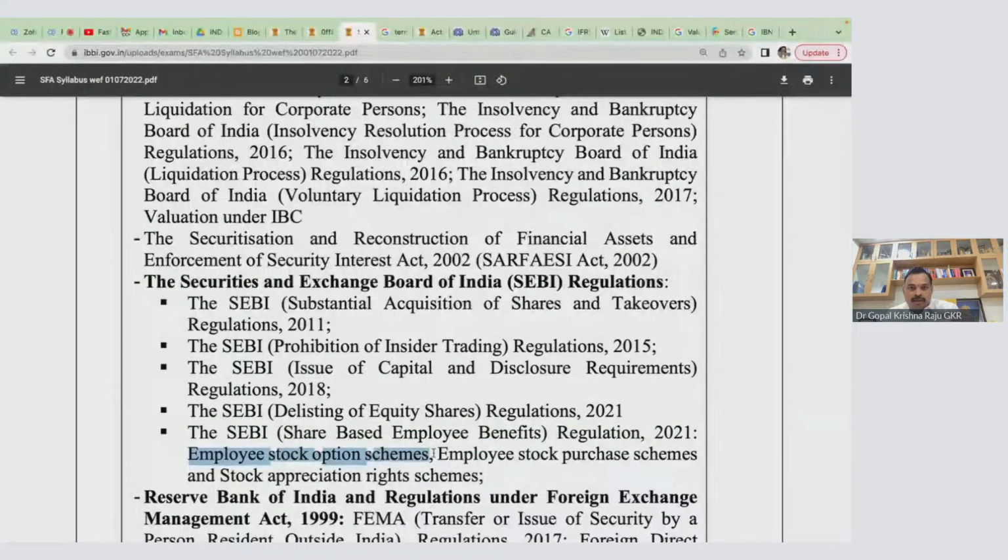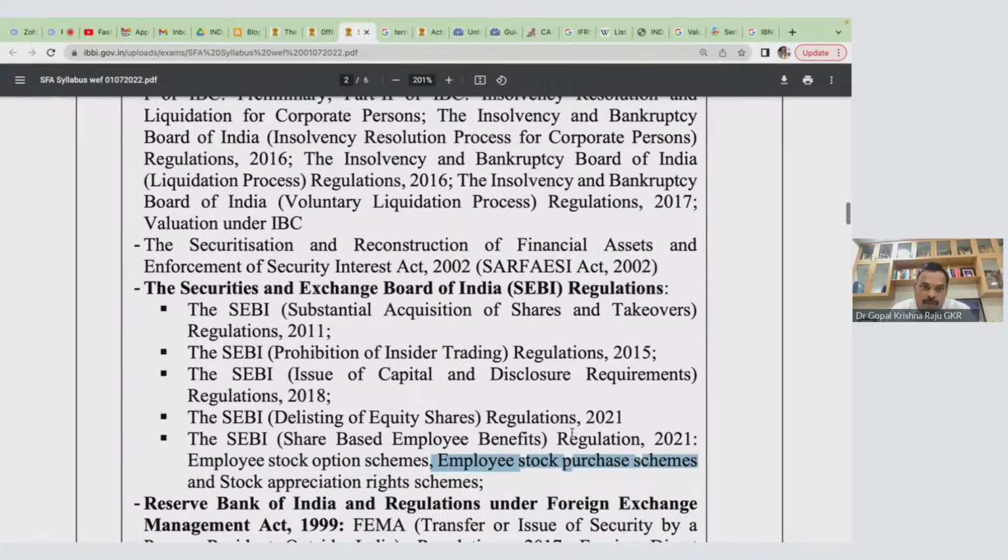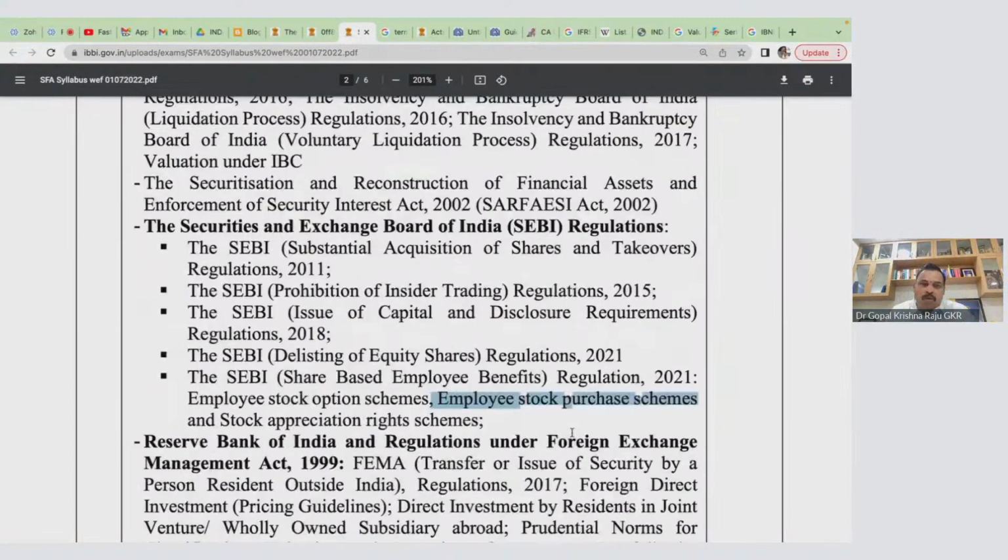But of course, this is from, and also the stock appreciation rights, employee stock purchase schemes. These are all from the regulatory perspective. But from a valuation point of view, nowhere have they discussed that we will ask a question on ESOP. So there is a possibility, and especially in the past 1 year, there are case study questions based on ESOP, which is based on option valuation, especially Black-Scholes. So therefore, you can't ignore it whether it is included in the syllabus or not.